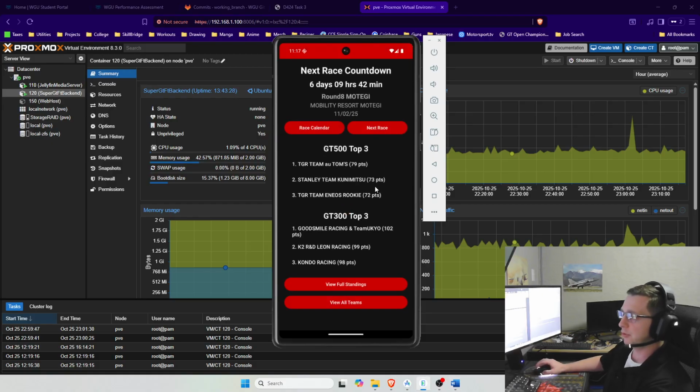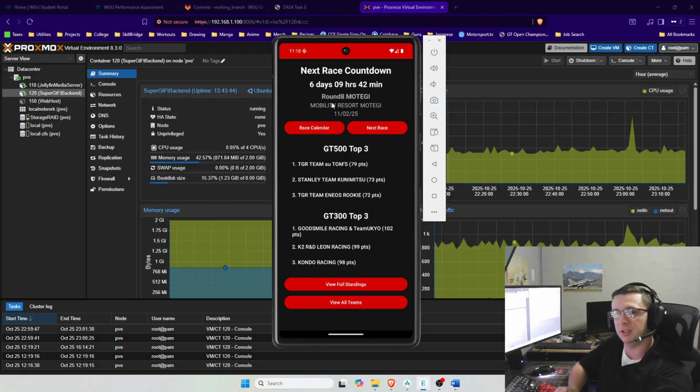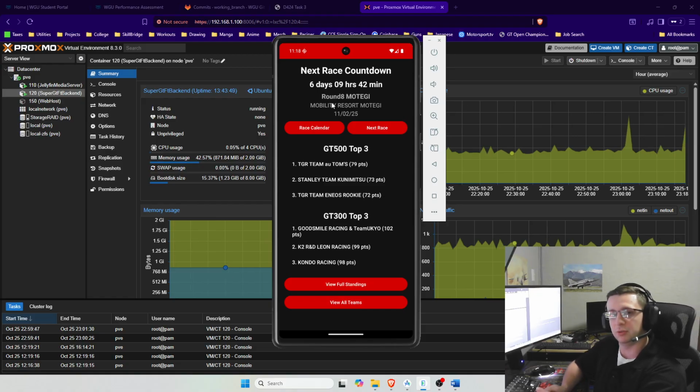You can see the loading screen. And right here, you come up to the main page. From here, you get a race countdown, and this tells you how much time is left until the next race in the season. This is specifically for the Super GT racing series. It's a Japanese only race series, and so the time zone difference is kind of funky with trying to keep track of their race times.